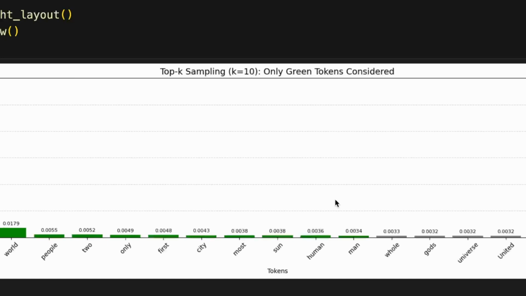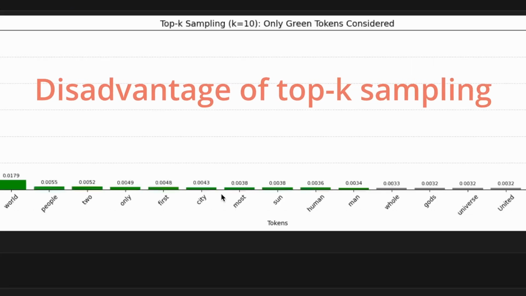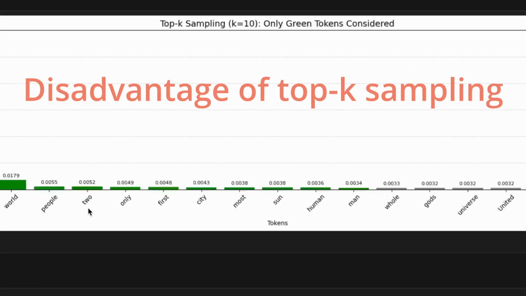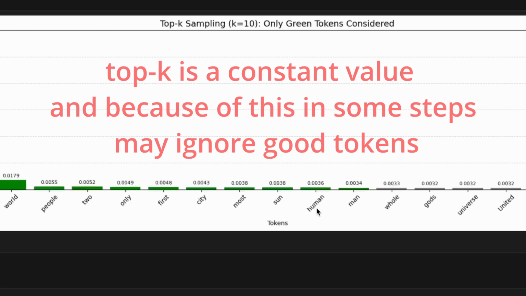If we define top K as 20, it will mean that out of 20 words it can choose any word. One of the disadvantages of top K sampling is that you can see here whole, gods, universe were also good words which could be chosen, which were as good as man, human. But because top K is only 10 and cannot be changed, it's constant, so these words will not even be considered.